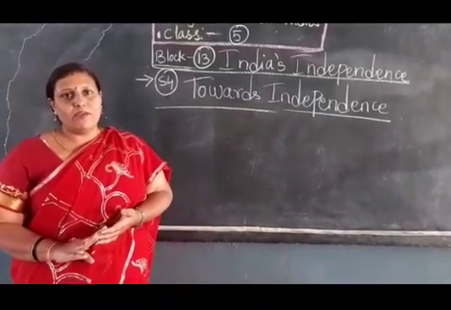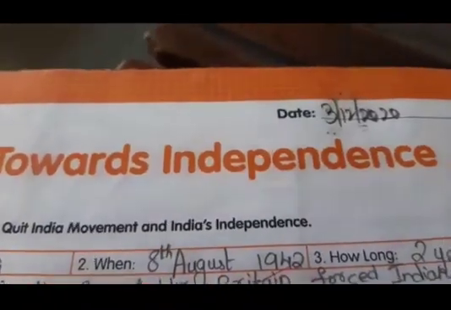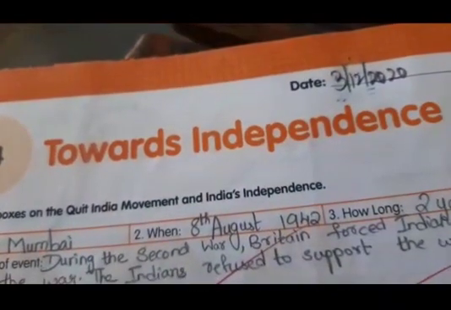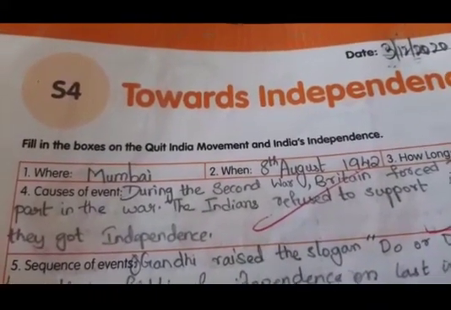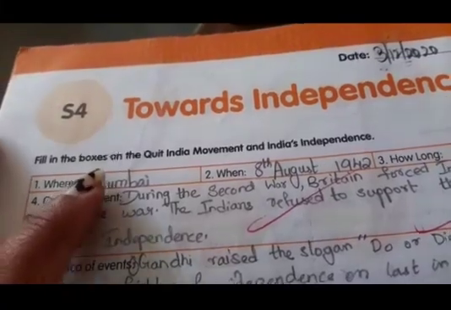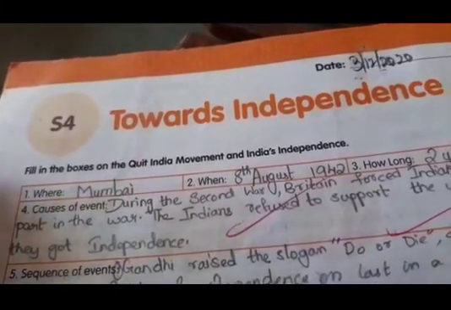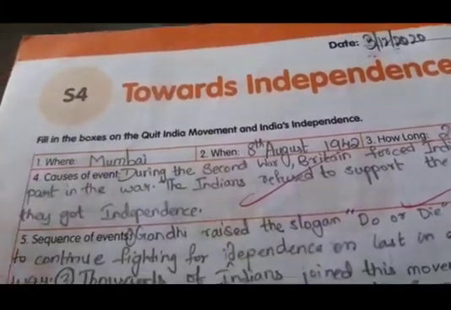Let us take out our workbook now. Children, take out your workbook, beta. Page number 26. Write today's date, 3-12-2020. S4, Towards independence. See children, fill in the boxes on the Quit India movement and India's independence.